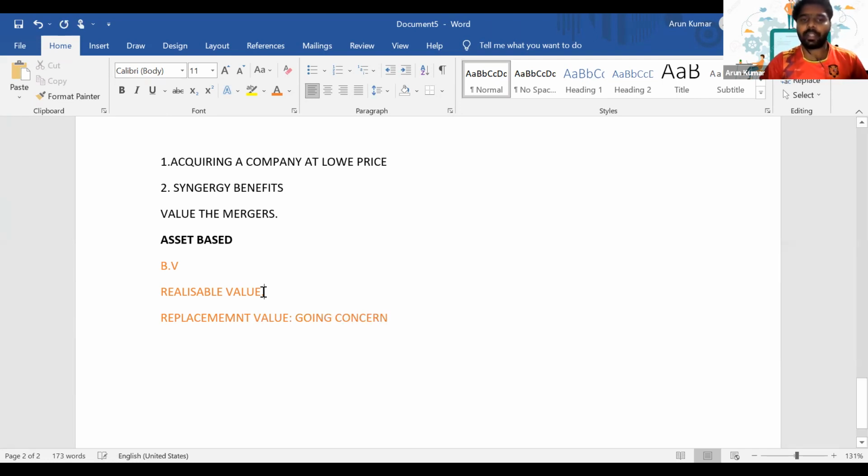Realizable value is the minimum price accepted by the target. Book value does not represent the true value of the asset. It's not representing the true value. So only in a very rare situation will we use the book value approach. Okay, is it clear, everyone?